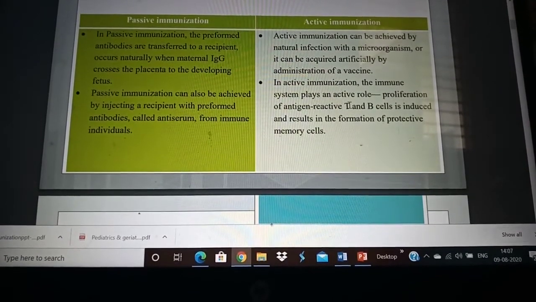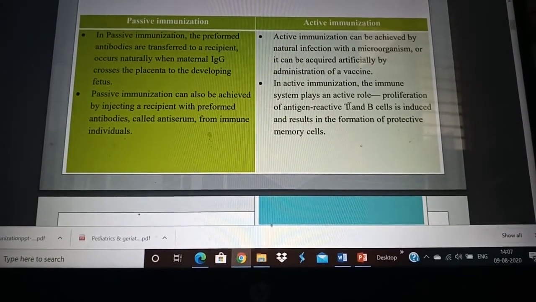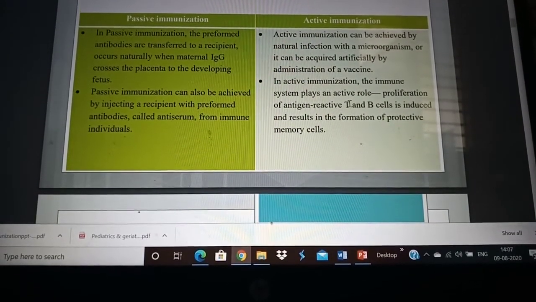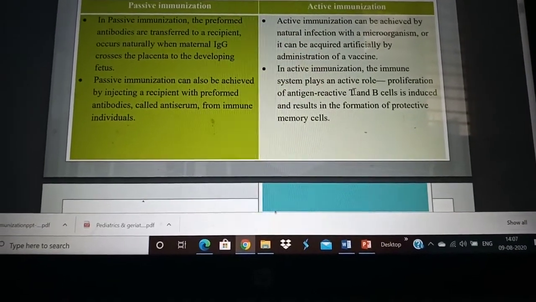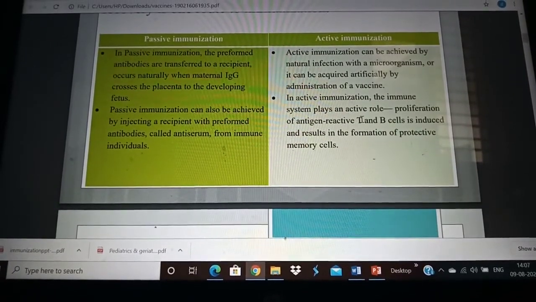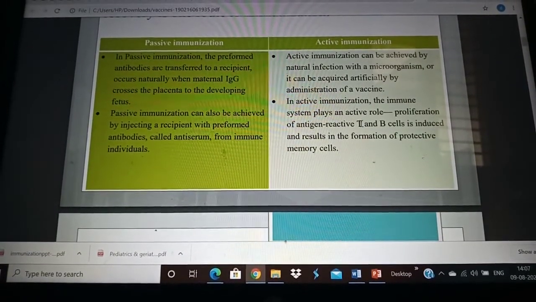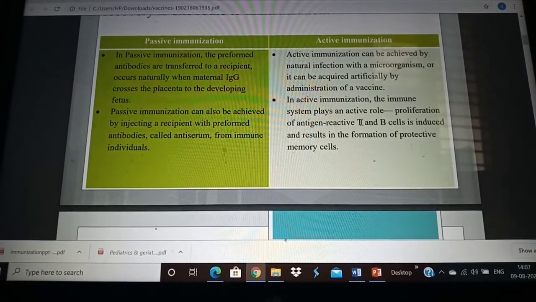Active immunization is achieved by the natural infection with a microorganism, or it can be acquired artificially by administration of a vaccine. Coming on to the first one, what is achieved by natural infection with a microorganism? It basically means, for example, if we get chicken pox, naturally our body gets immune to that organism.